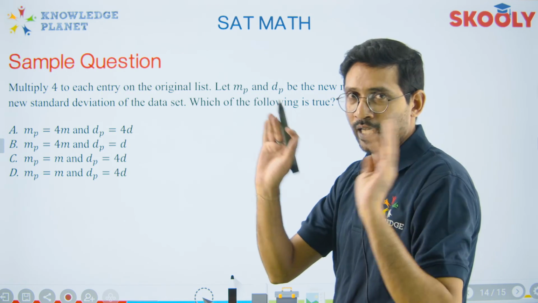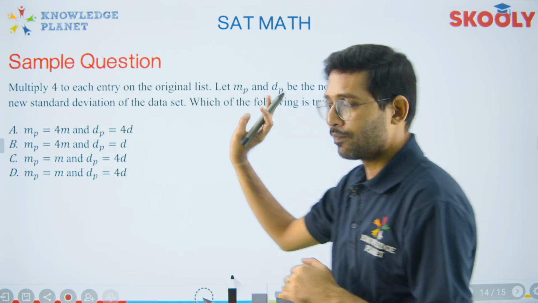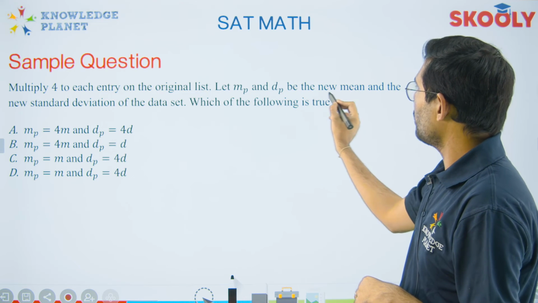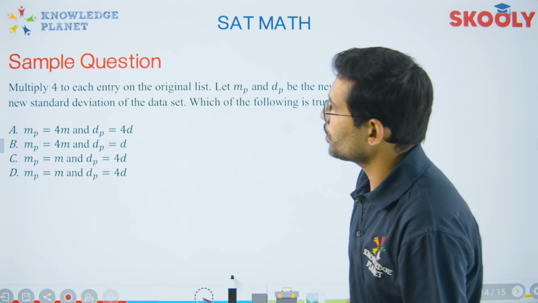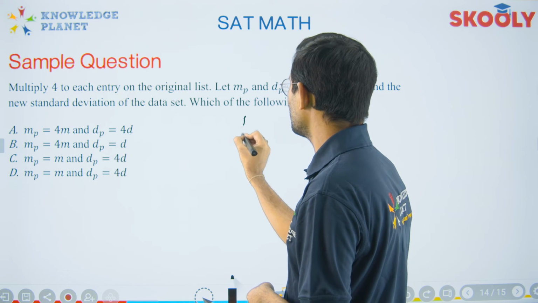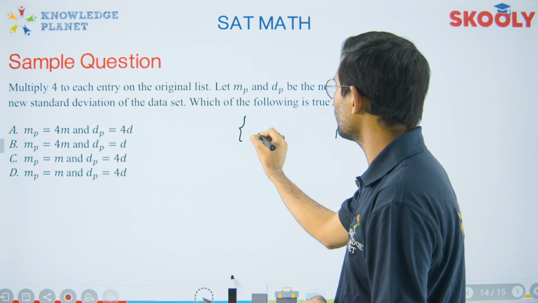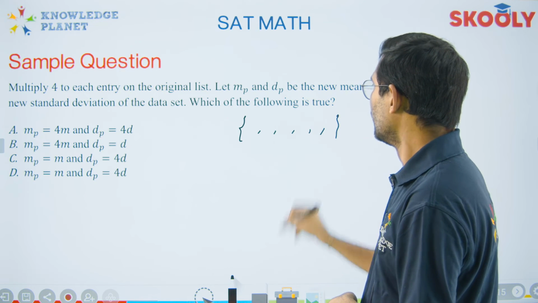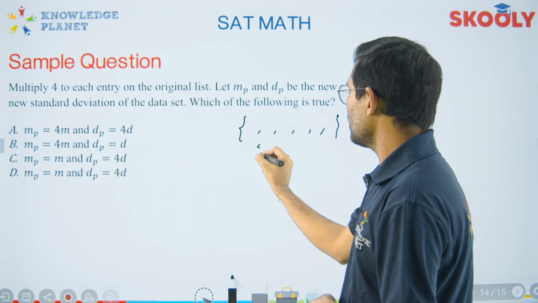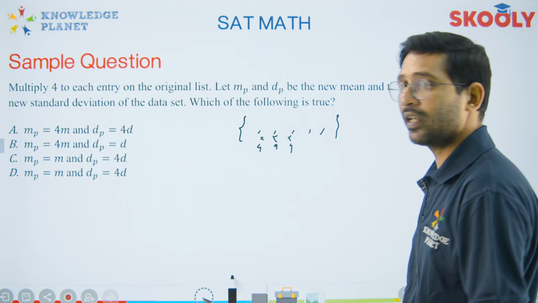We don't know how many numbers there are in the list, but you're just multiplying 4 to each. Let P be the new list, with a new mean and a new standard deviation. So there is a particular list. Let's say I'm making a set, and there are a lot of values inside it, and what I'm doing is multiplying each value by 4.